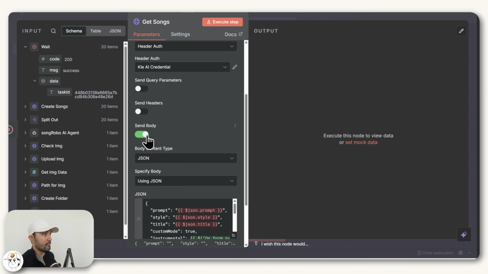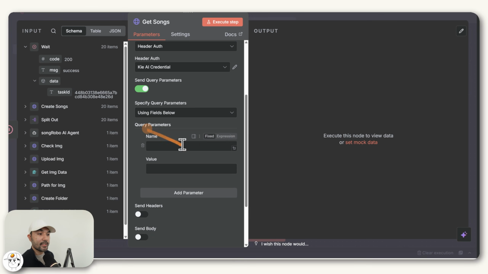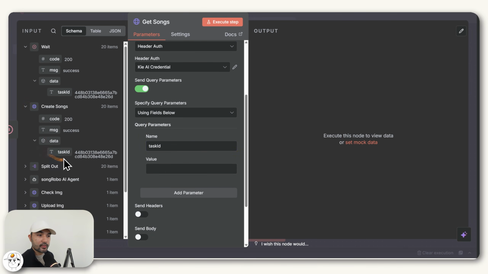The credential stays the same, but for this one, instead of sending a body, what we actually need is to send in a query parameter for the task ID, which if you unfurl this create songs, this is where you'll find it.